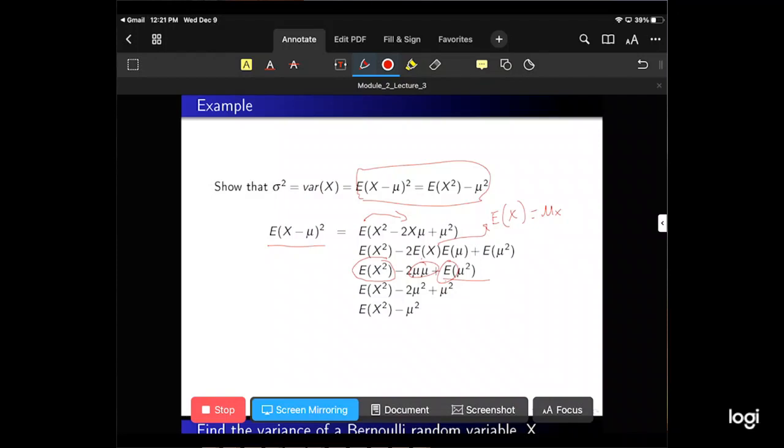Why is mu a constant? Because we're taking the mean of a population. The population by definition doesn't change, and so the mean of the population is a constant. And then we can add these two, and we get what we were looking for, the second half of this equation here.